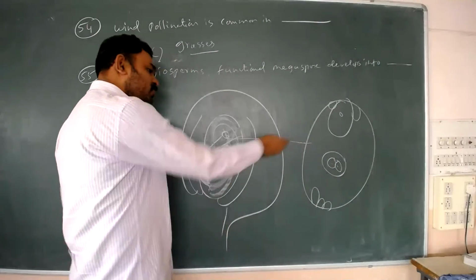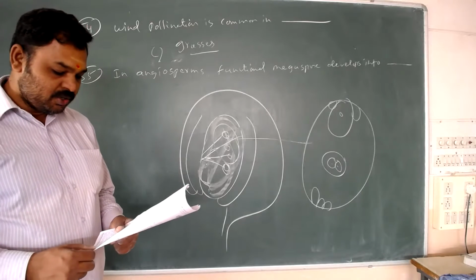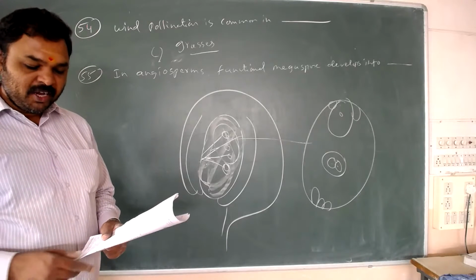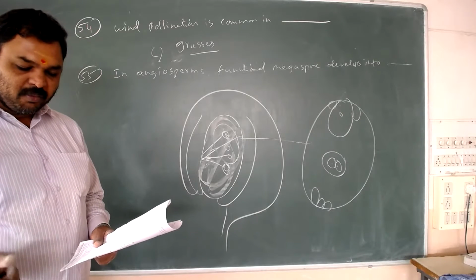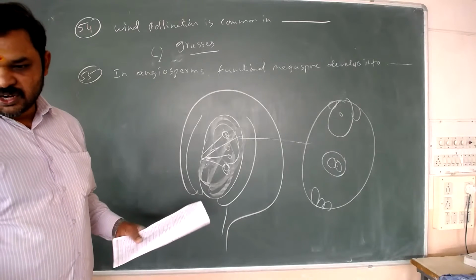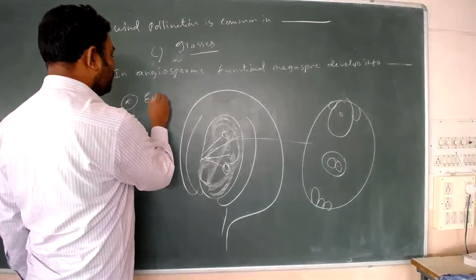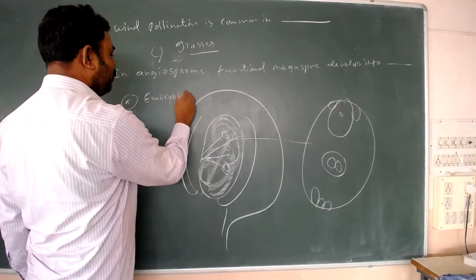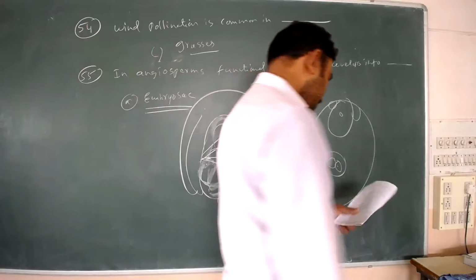Question 55. Functional megaspore develops into: A, embryo sac; B, ovule; C, endosperm; D, pollen sac. What is the correct one here? The correct one is the embryo sac. A is correct. The functional megaspore develops into the embryo sac. Answer A.